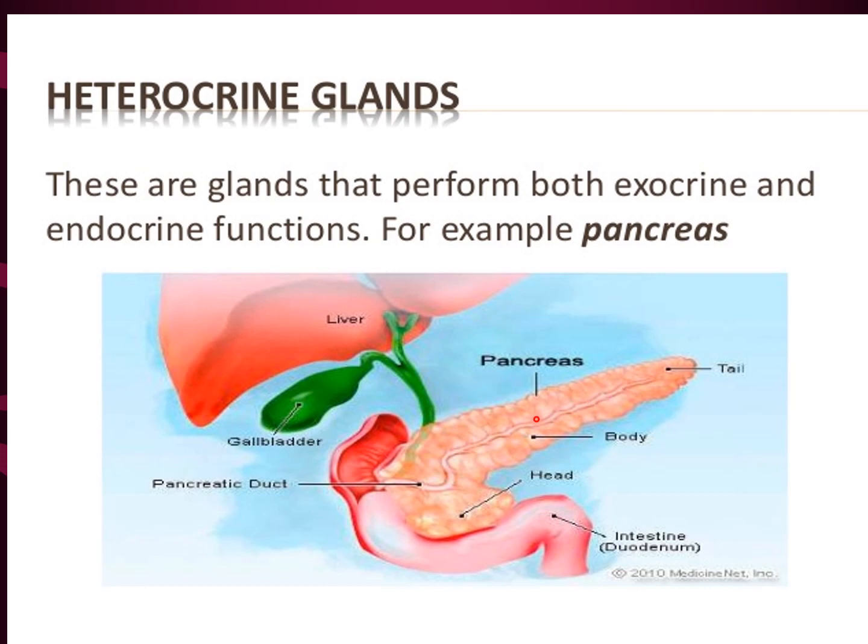It secretes pancreatic juice, which is alkaline in nature, through the duct into the intestine. That is why the pancreas is regarded as a heterocrine gland, because it performs both exocrine and endocrine functions.